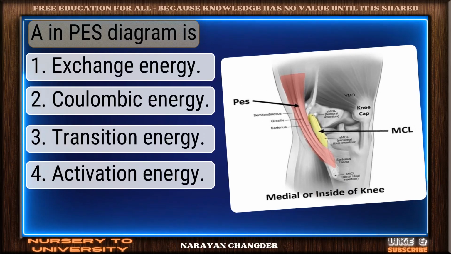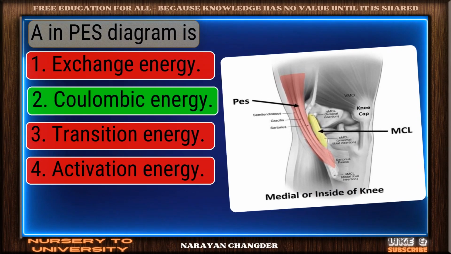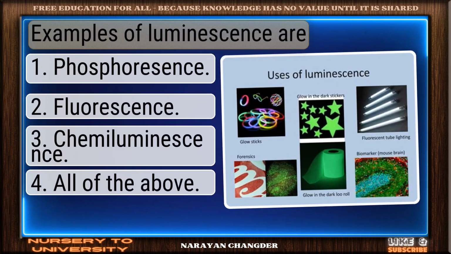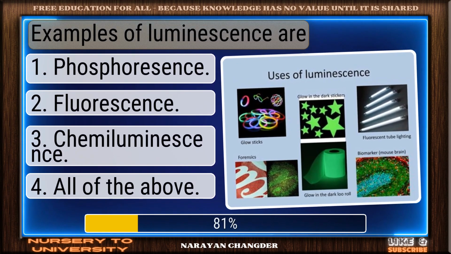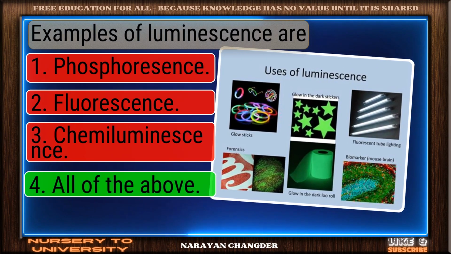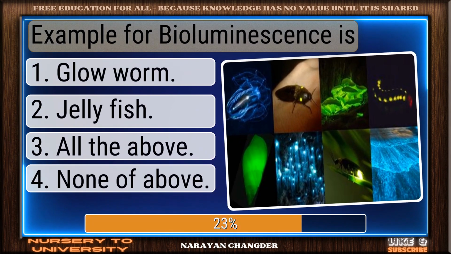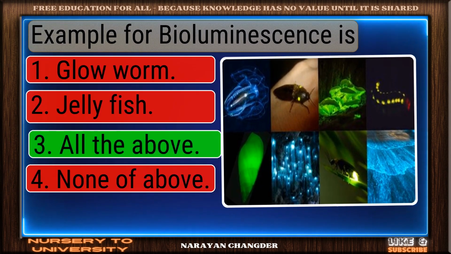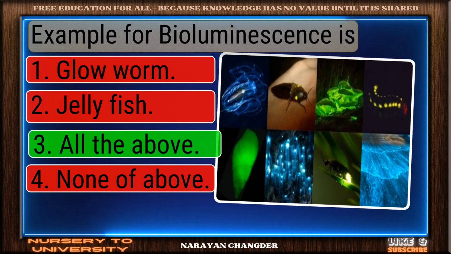A in PES diagram is? Bravo! Coulombic energy is the answer. Examples of luminescence are: you chose all of the above, and it is correct. Example for bioluminescence is: well picked. All the above is the correct answer.